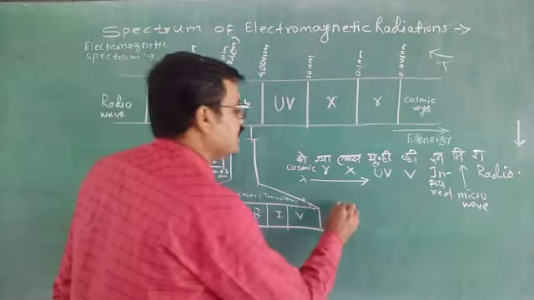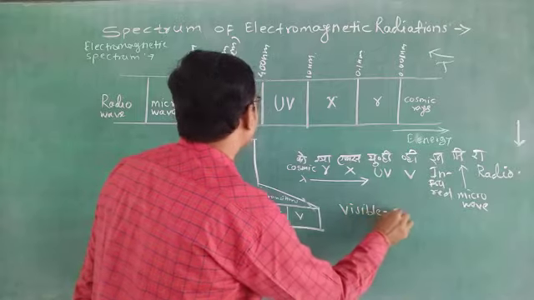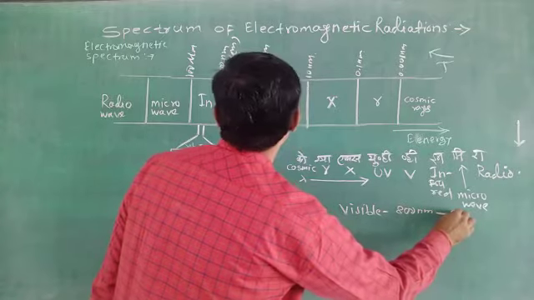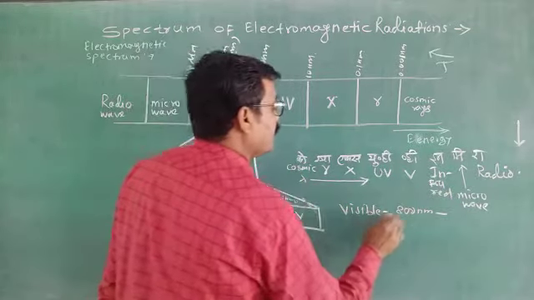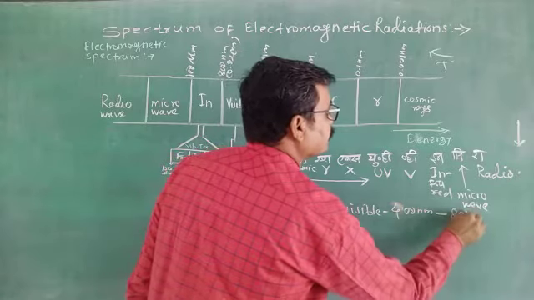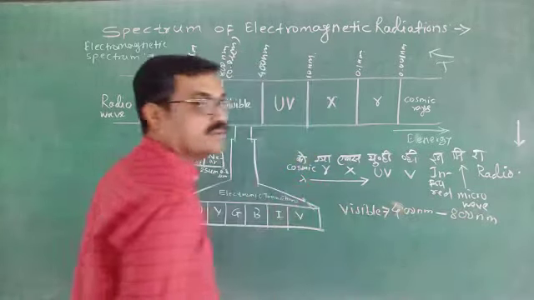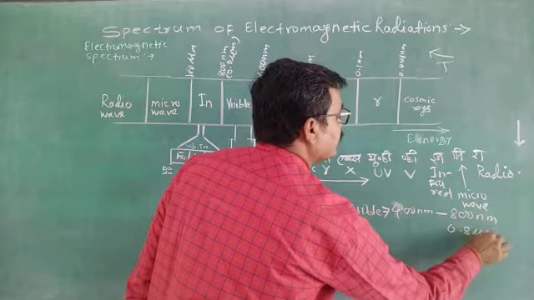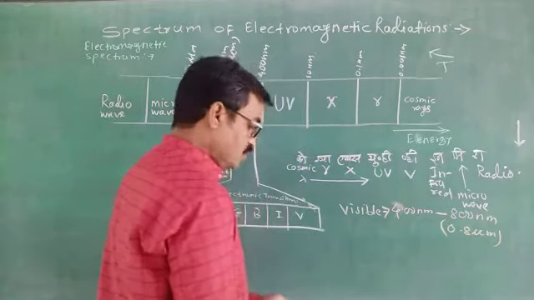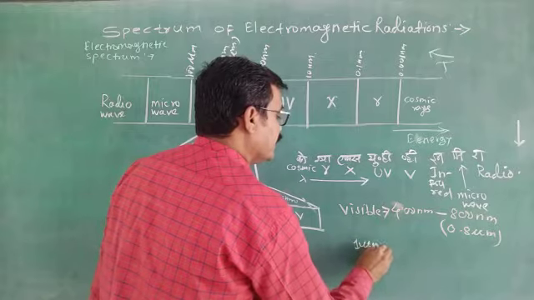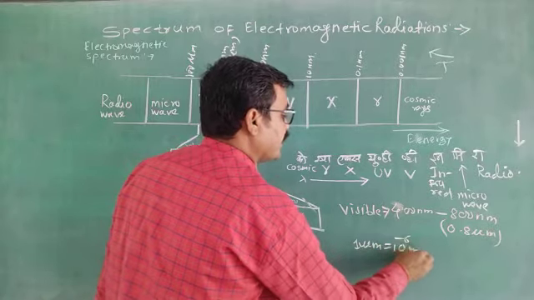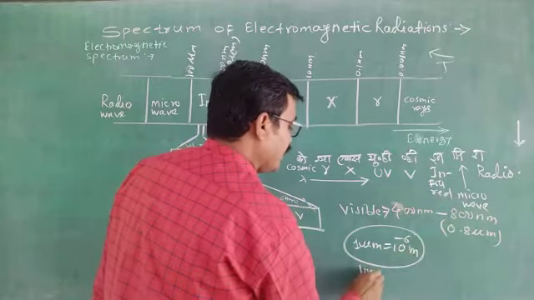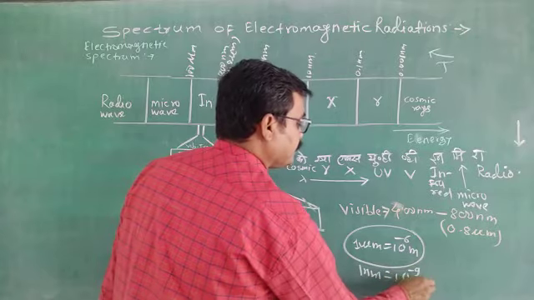Getting it? This visible range is 400 nanometer to 800 nanometer, and this 800 nanometer means 0.8 micrometer, because you know 1 micrometer is equal to 10 raised to power minus 6 meter, and 1 nanometer is equal to 10 raised to power minus 9 meter.